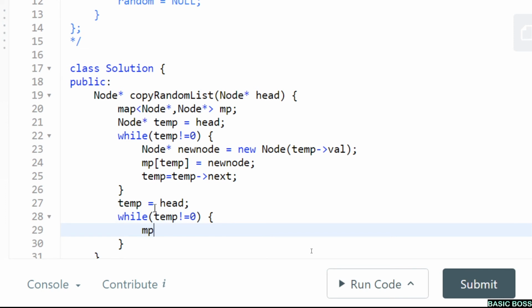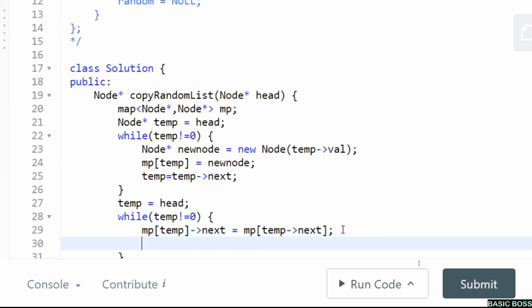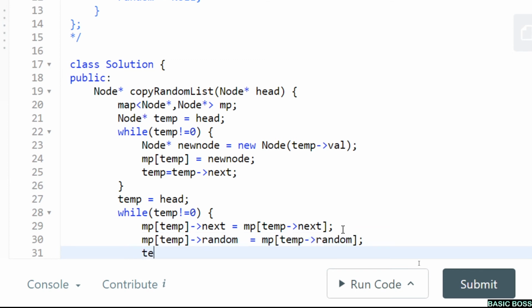So mp of temp is corresponding to the new node and its next will be equal to the new node corresponding to the temp next. Temp next is the node in the original linked list and mp of temp next is the new node corresponding to temp next. I have set the next. Now let me do the same for the random pointer. So mp of temp is again the new node and its random pointer will point to the new node basically being pointed by temp random. Okay, now I'm updating the temp again.